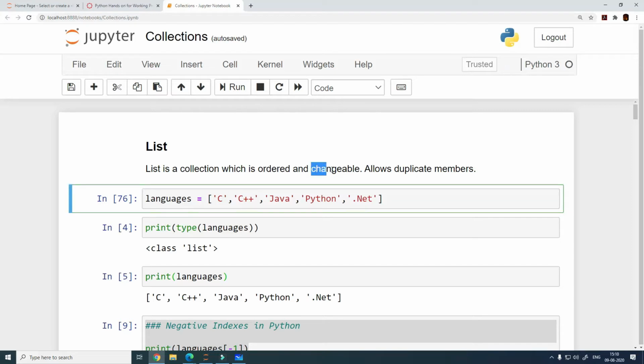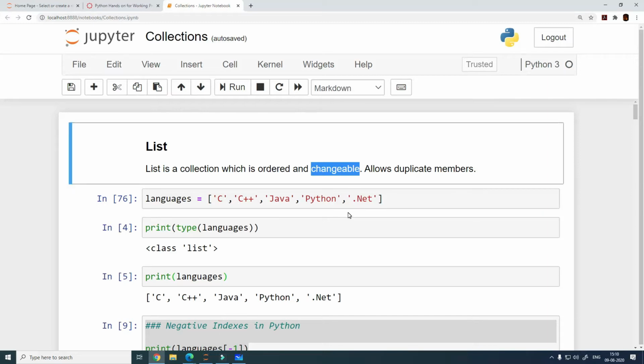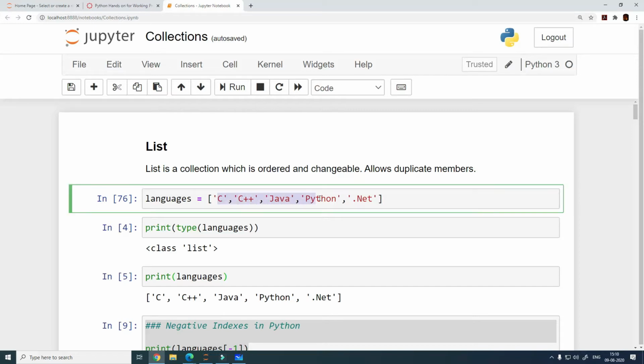The third one is that lists are changeable. What does it mean? We will see what changeable means, but simply put, you can change the items of the list. These are the 5 items of the list. You can change them in whatever way you want. You can create duplicate entries, or you can drop or delete them. You can add new items to the list, and you can do whatsoever. It clearly says that it allows duplicate values.